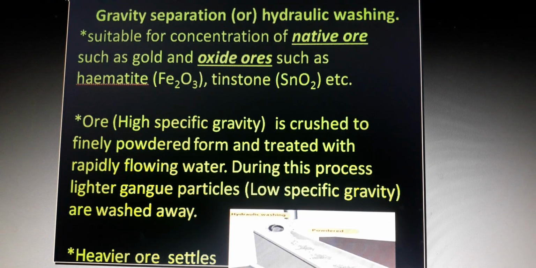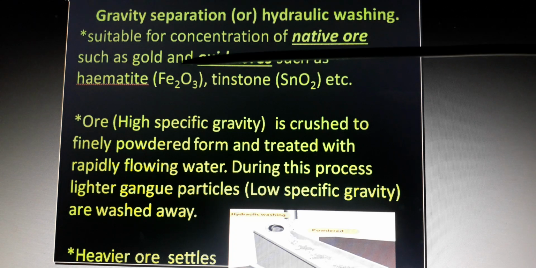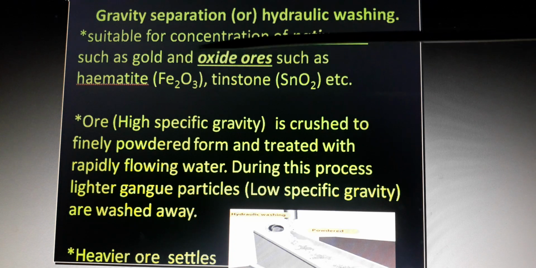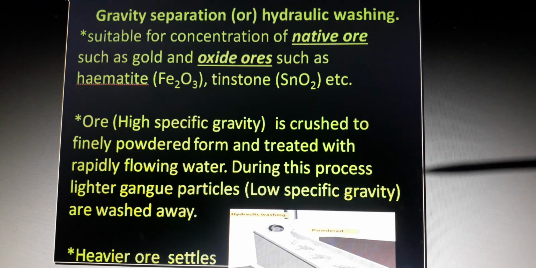Concentration of ore means what? To separate ore particles and gangue particles. The first method is gravity separation or hydraulic washing. This method is applicable to native ore and also oxide ore. What is the example for native ore? Gold. What is the example for oxide ore? Hematite and tinstone.